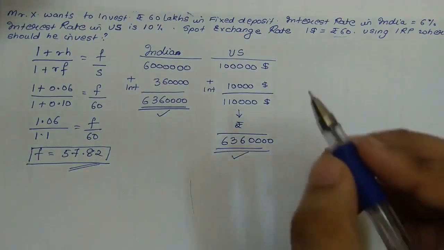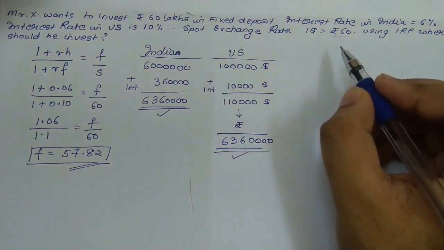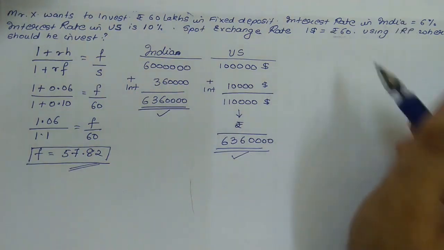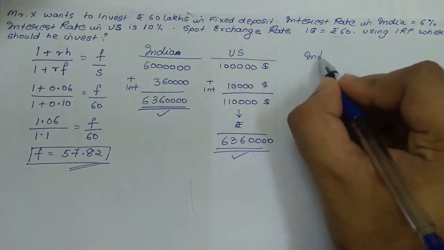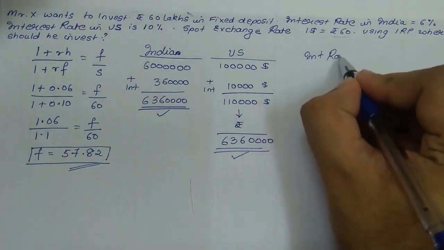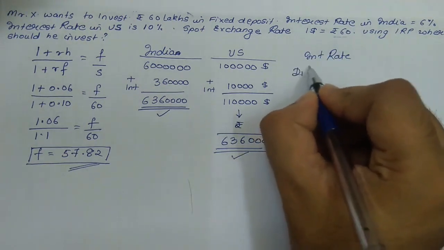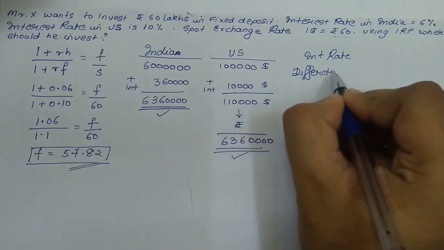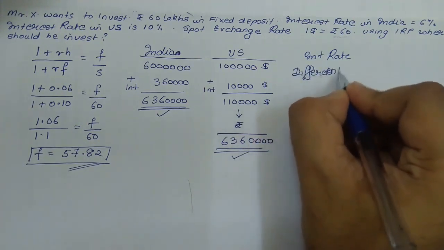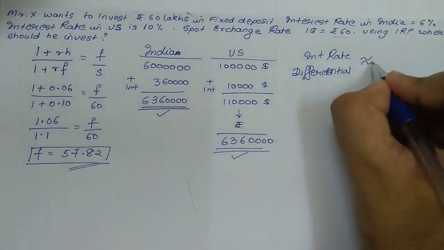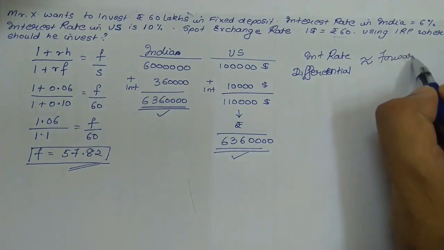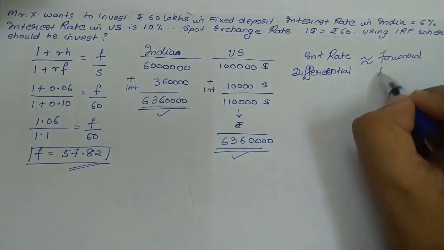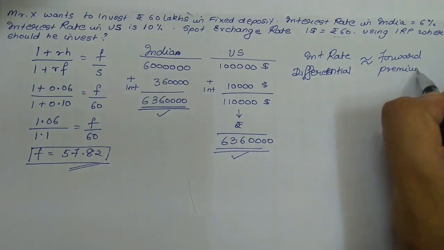Now to check the efficiency of this particular theory, it states a very important point: the interest rate differential is always equal or approximately equal to the forward premium or discount.